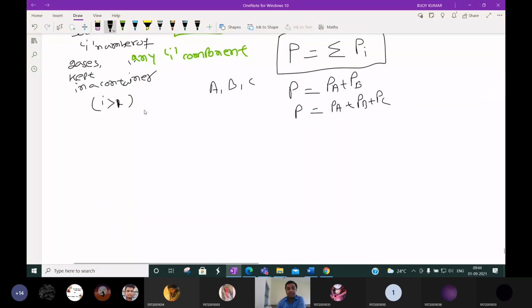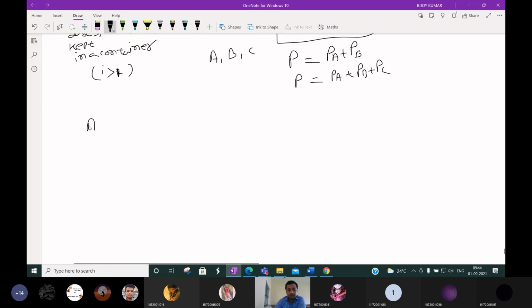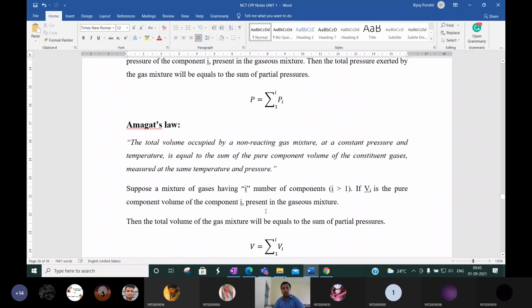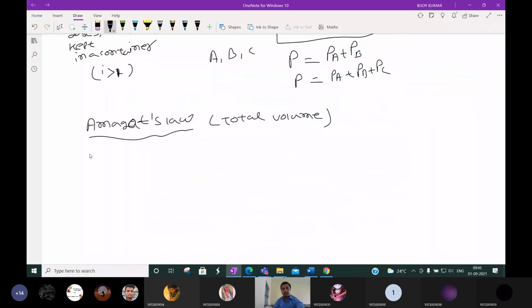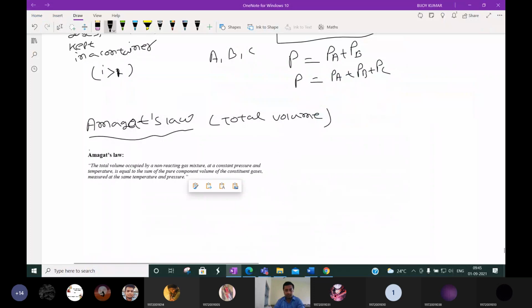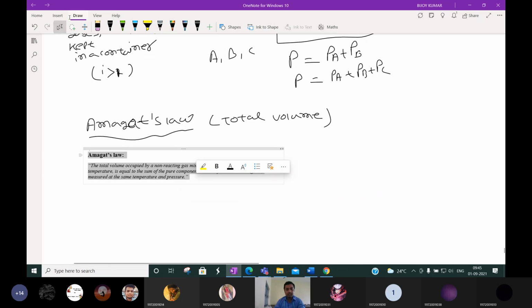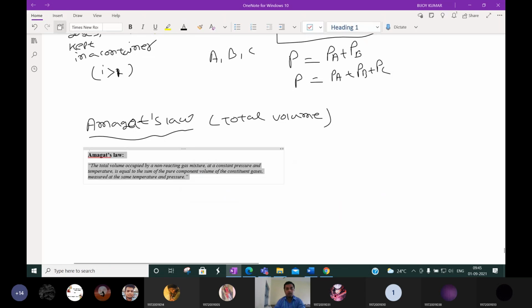Then the next law is Amagat's law. Why is it used? It is used to calculate the total volume of a mixture of gases. What does this law say? Let me write it. It is the same as Dalton's law. The only difference is that in Dalton's law we calculate total pressure, while here we will calculate total volume.